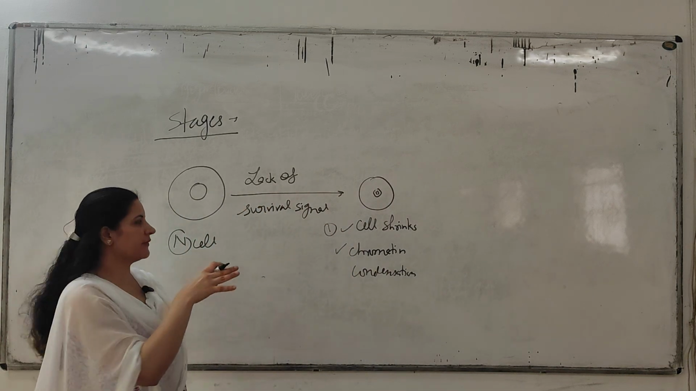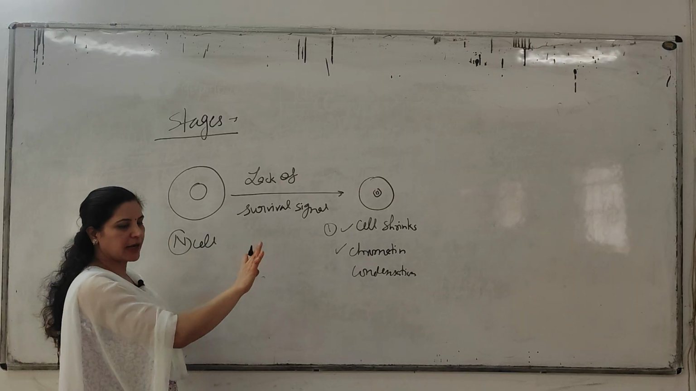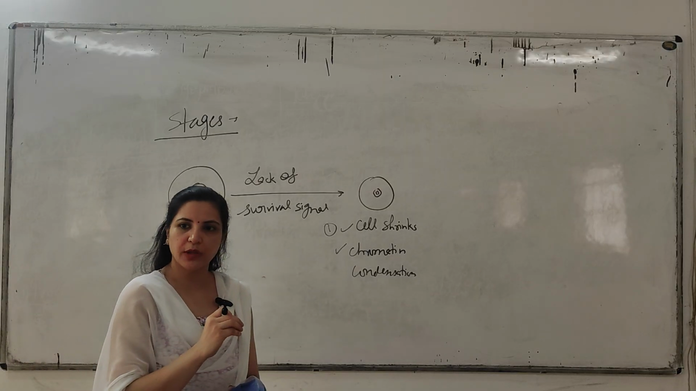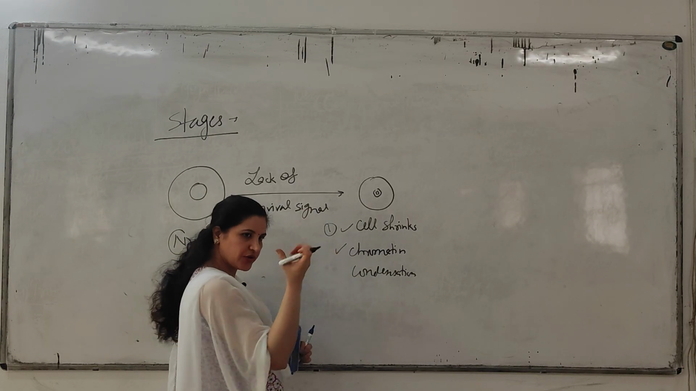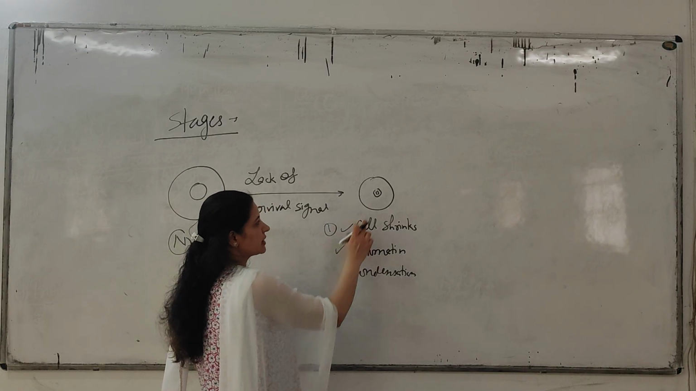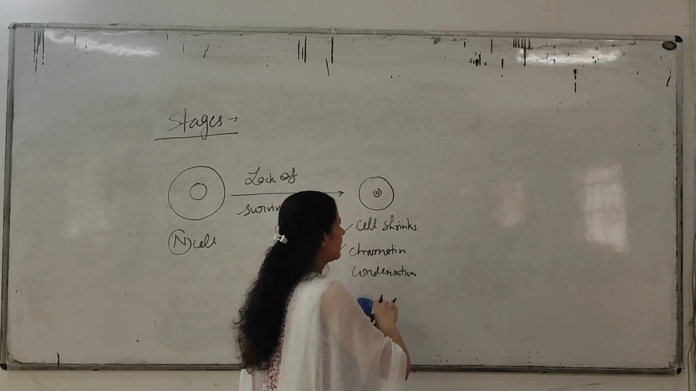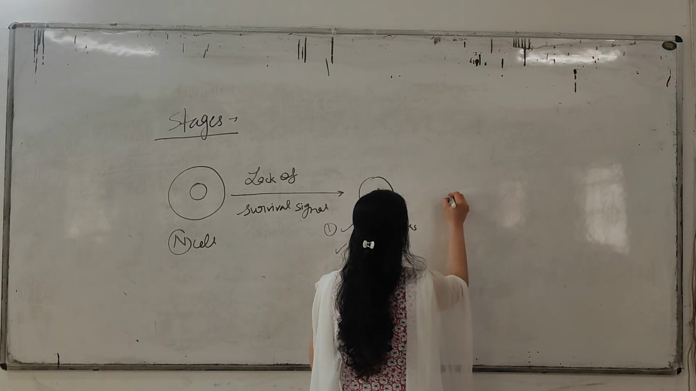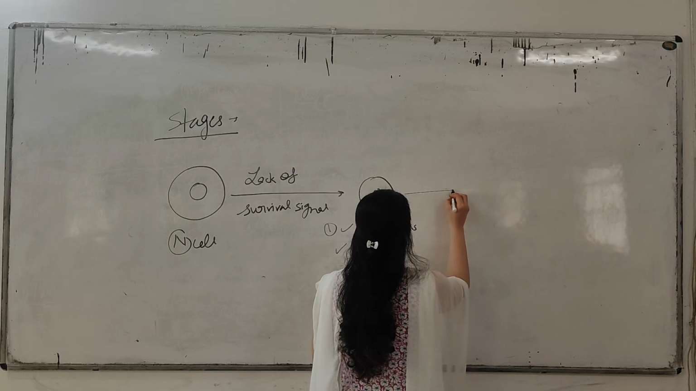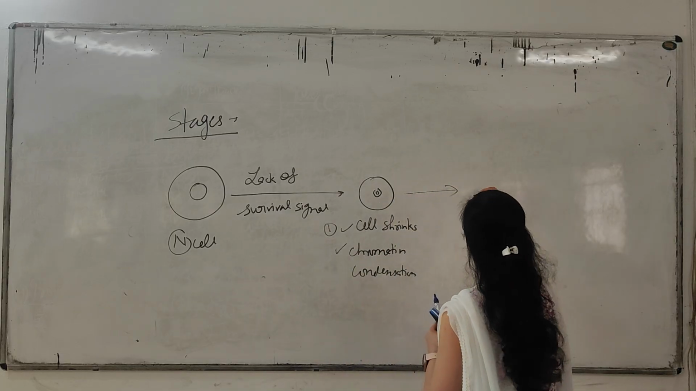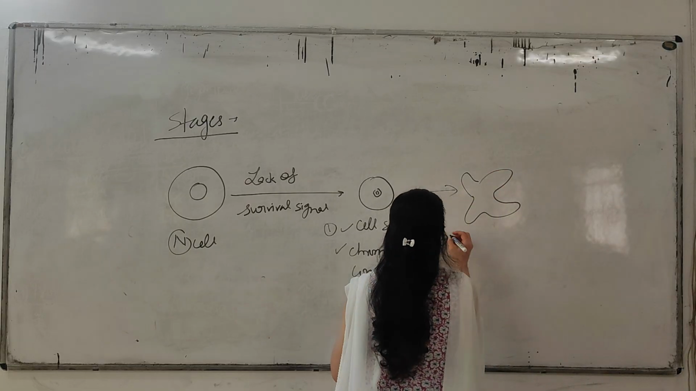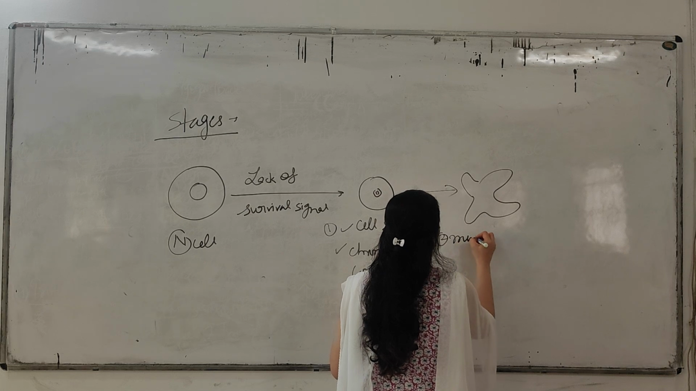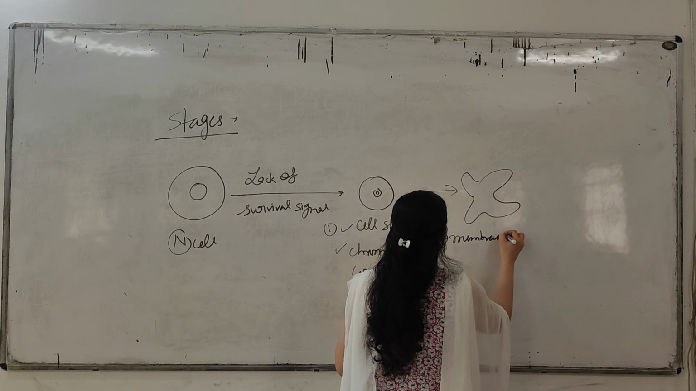When a healthy cell receives a lack of survival signal, that means the cell has to undergo the process of apoptosis. Then the first thing that will happen: the cell will shrink, it will reduce its size, and there is chromatin condensation. Okay, what is the next step? The second thing, there is blebbing of the plasma membrane. Second stage: membrane blebbing.